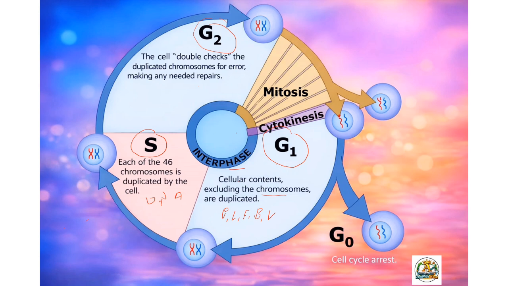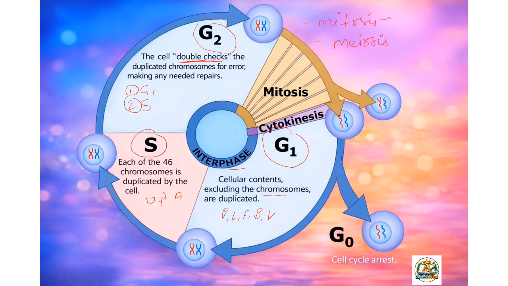Now, the G2 phase is also called the double check phase. So, what are the two checks here? One is whatever was done in the G1 phase, and two is whatever was done in the S phase. Here the cellular contents are doubled, and here the DNA is doubled, and these two will be checked in the G2 phase. Now the cell is ready to enter into the M phase. This M phase may be mitosis or meiosis.